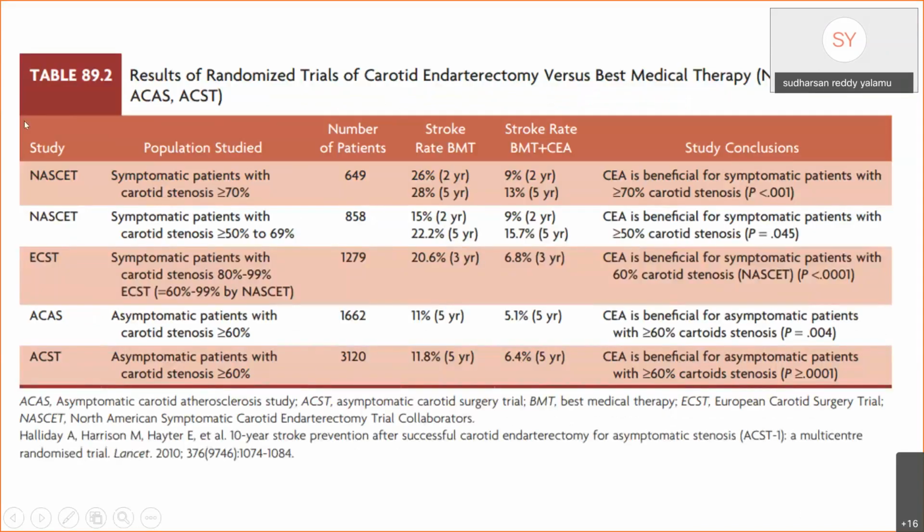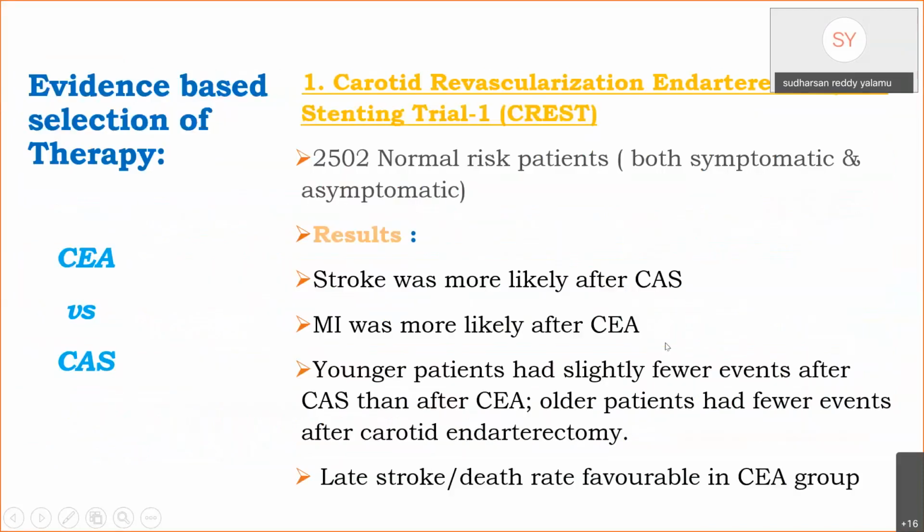This is the table summarizing all the previously mentioned studies, which unanimously concluded that endarterectomy is beneficial for symptomatic patients with greater than 50% stenosis and in asymptomatic patients with greater than 60% stenosis. These are the trials comparing endarterectomy versus angioplasty and stenting. In the CREST trial, carotid revascularization endarterectomy versus stenting trial, around 2,500 normal risk patients, both symptomatic and asymptomatic, were included.